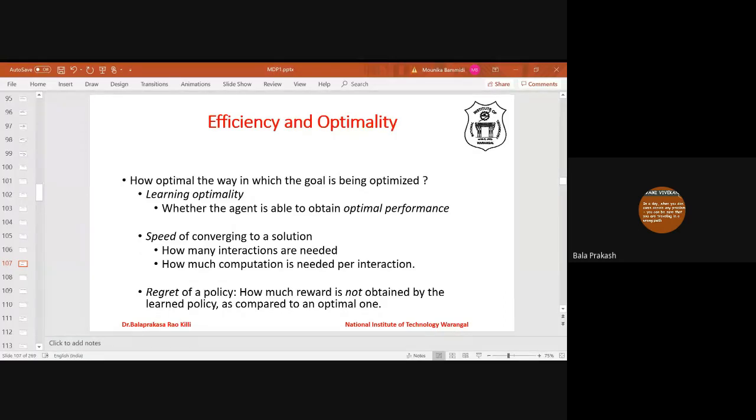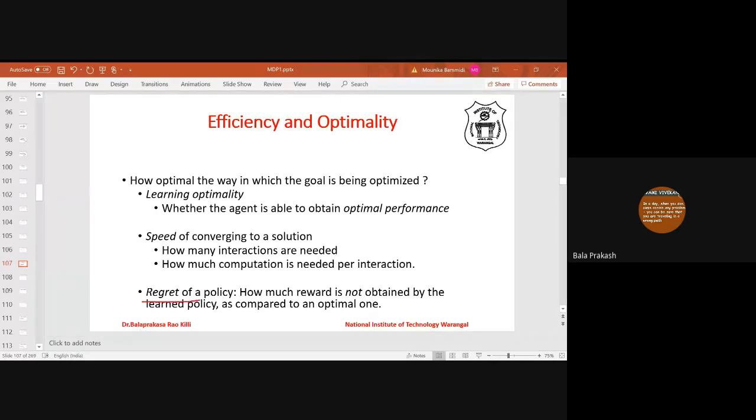So the first question is whether the algorithm is reaching an optimal solution, whether it is generating an optimal policy, whether the agent is reaching optimal performance or not. If it is reaching, how many interactions are needed, and what is the computation required for each interaction? If it is not reaching, how far is it from the optimal policy? This is called regret.